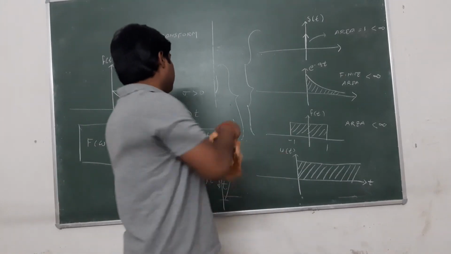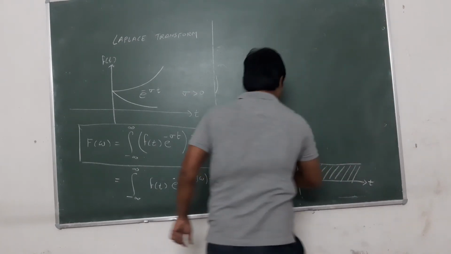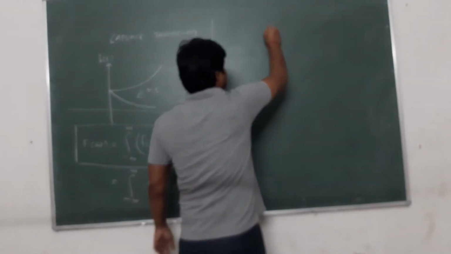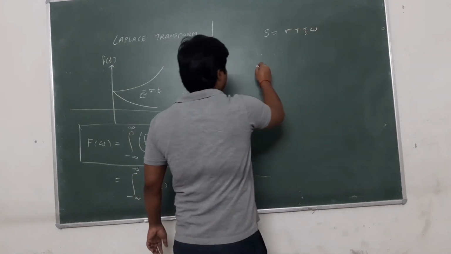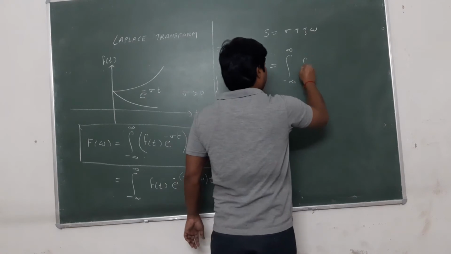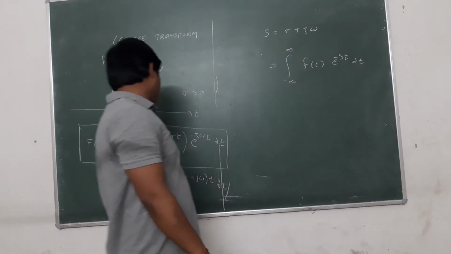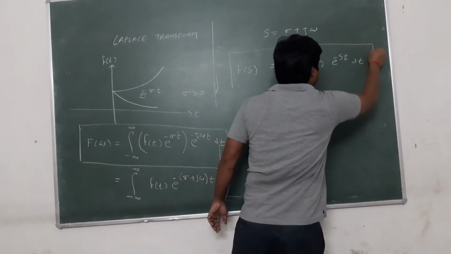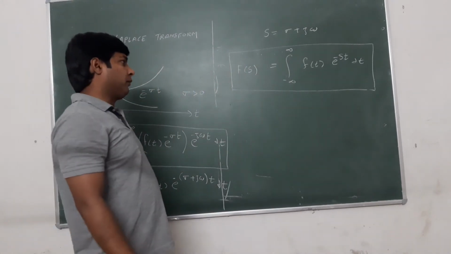What happens next? If we put s equal to σ + jω, then what happens? The Fourier transform will become the integral from minus infinity to infinity of f(t) e^(-st) dt. And what is this tool known as? This is known as the Laplace transform.